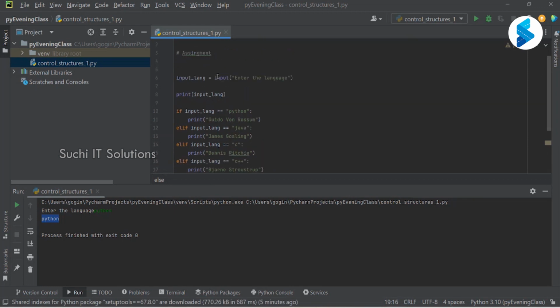Okay, so what did we write? Input language, enter the language. After I have right clicked and run this, you can see that if I have to run again, the file name is already selected, control structures 1, and I can directly run it.